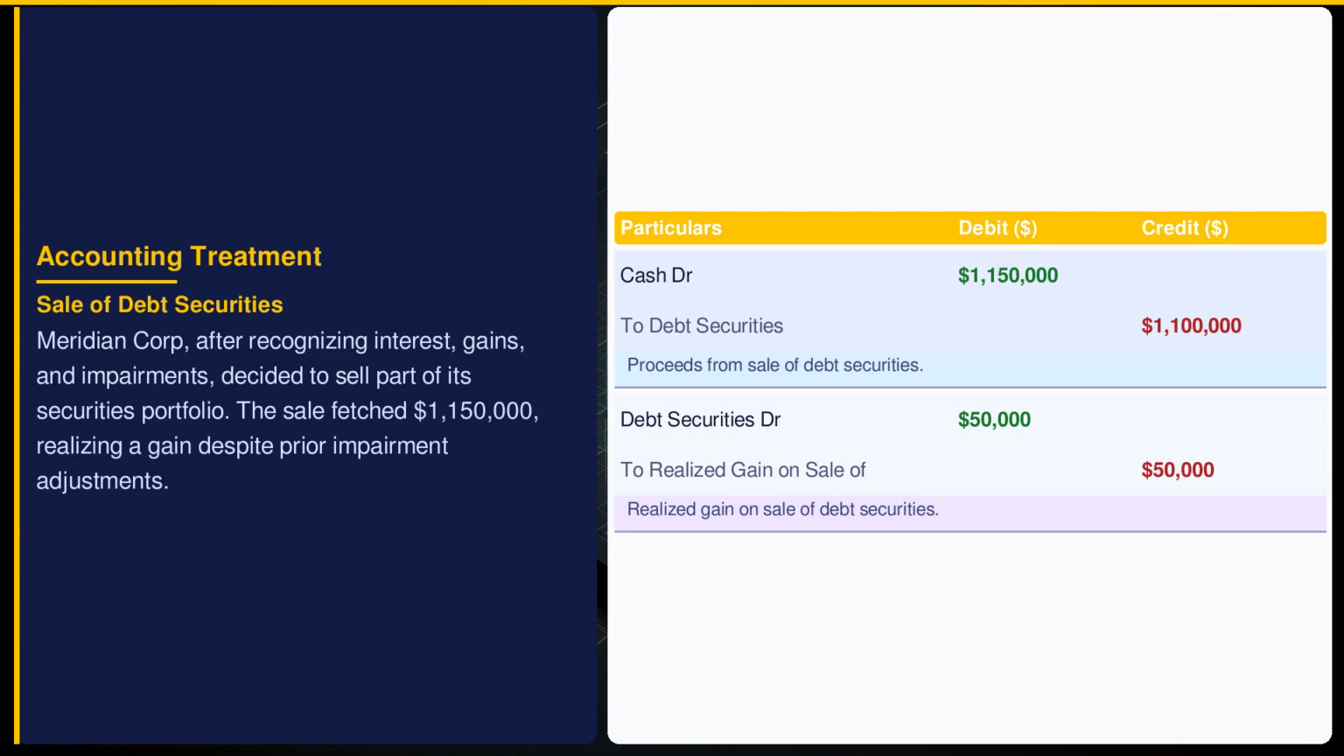Selling securities involves recognizing proceeds and calculating gains or losses. Meridian Corporation sold securities for $1,150,000, realizing a $50,000 gain over the book value. ASC 320 mandates the recognition of realized gains in net income, which reflects in Meridian's profitability. This transaction underscores the balance between investment decisions and their impact on financial performance.